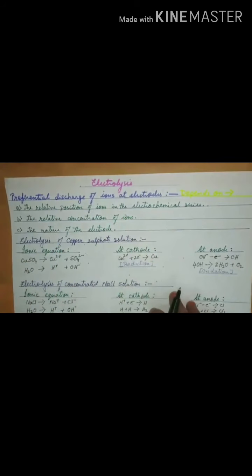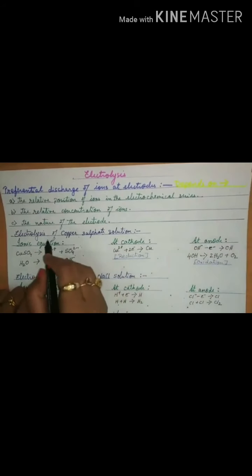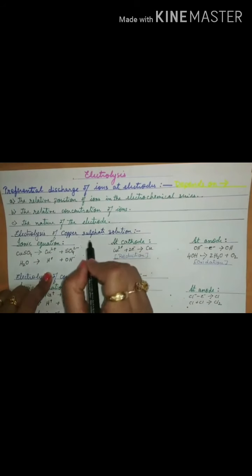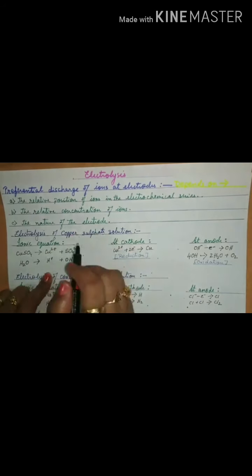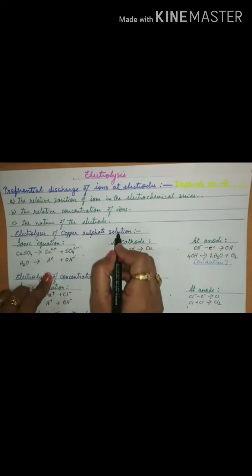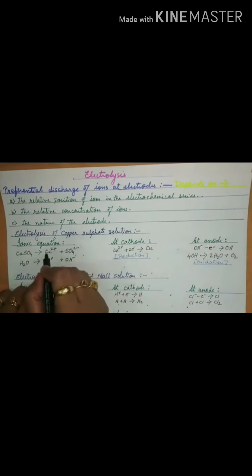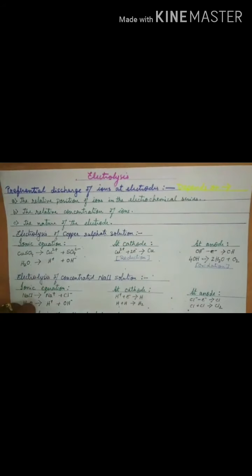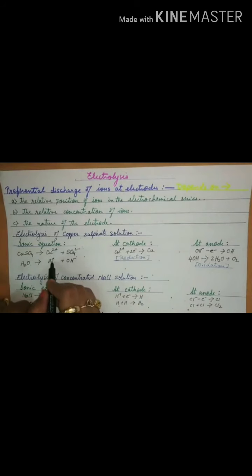Let's now discuss one by one, taking examples. The first that I have taken here is electrolysis of copper sulfate solution, and this is the case where I have used an inert electrode. First, when we say copper sulfate solution, the ionic equation or the dissociation will be copper sulfate giving you copper ion and sulfate ion, water breaking into hydrogen ion and hydroxyl ion. Now in the electrolyte, what are the types of ions that you are having? You are having copper ion, hydrogen ion, sulfate ion and hydroxyl ion.